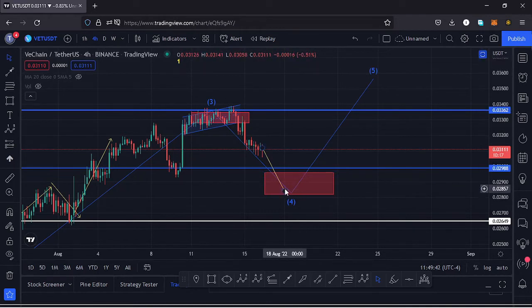It's also possible that as we continue unlocking lower prices, down here we have a key area of support at around the $0.029 mark.